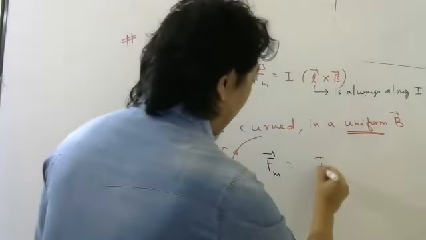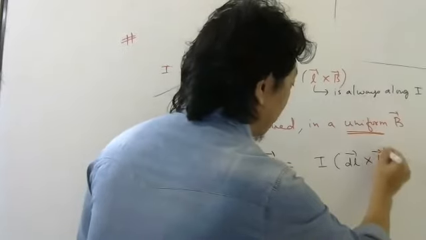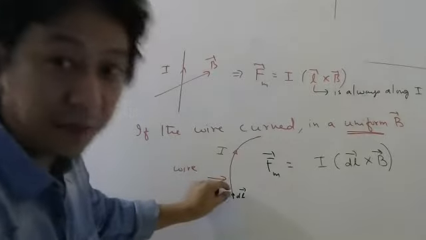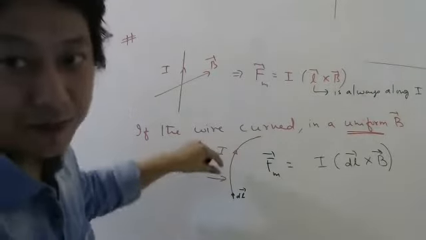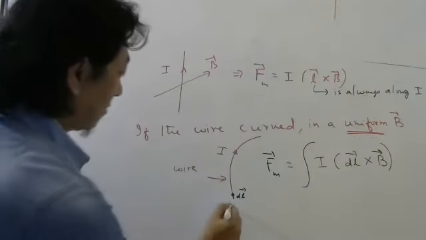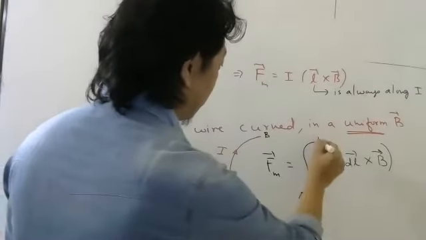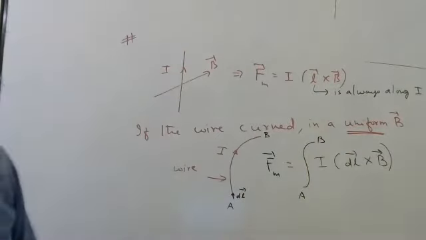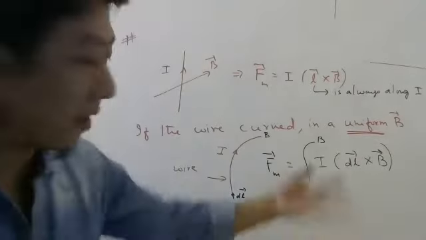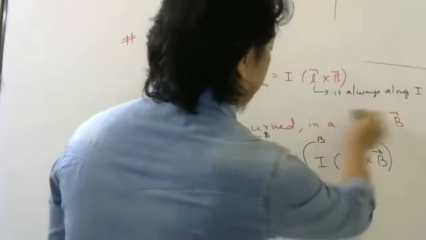I can write I DL bar cross B. Okay. And then you have to find for the other piece, then other piece, then other piece. Matlab you have to integrate, from here, from end A to end B. Okay, so this is the formula you have to use. This is for any magnetic field. Okay, any magnetic field. Right now, this is for any magnetic field. So let me remove this right now.